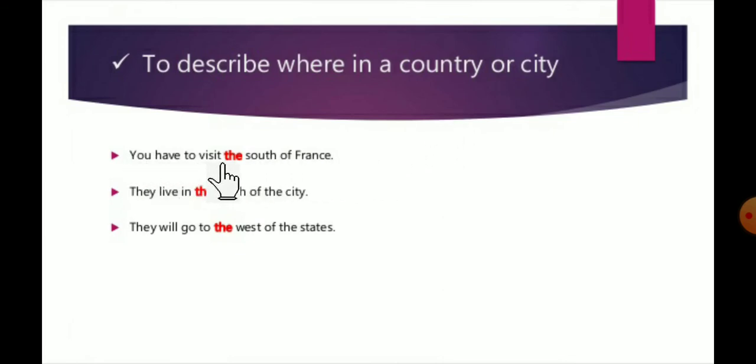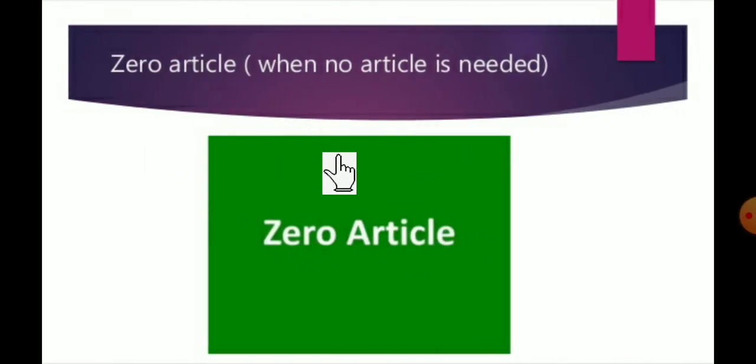You have to visit the south of France. They lived in the north of the city. They will go to the west of the states. For that also we are using the article. Yes. Next one, now zero article. Zero article means when there is no need of any article. Got it? Now see here examples.